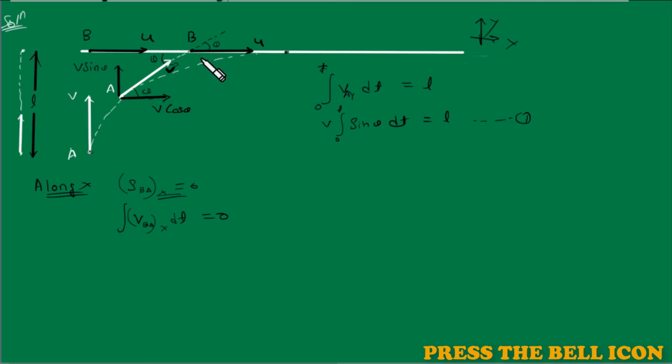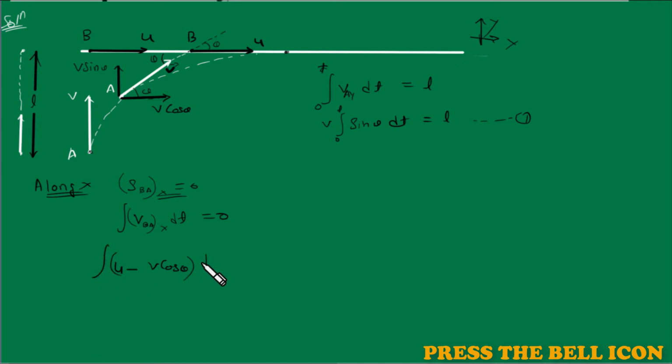So the relative velocity of B with respect to A along x will be equal to u minus v cos theta. We know that the velocity of B with respect to A is the velocity of B minus the velocity of A. But if we want to find the relative velocity along the x direction only, then we have to take only their x components of velocity, and that is u minus v cos theta.